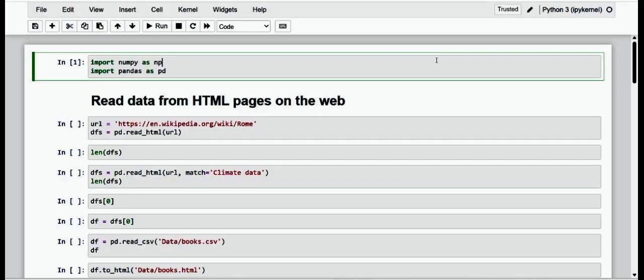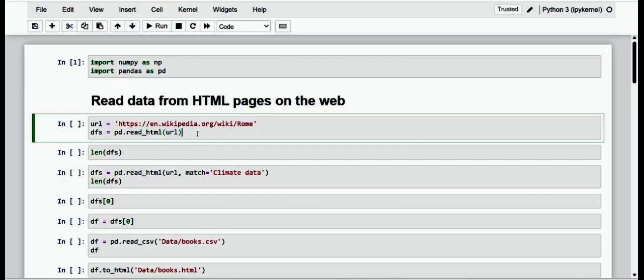Dear friends, this option truly opens the door to a world full of data and opportunities. The only flaw is that it will be necessary to know in advance what to look for. We then define a link of a page to be scanned. Here I have specified the Wikipedia page of Rome, the capital of Italy. On this page, we are particularly interested in the table containing the climatic data. So we write the URL of the page and pass it as an argument to read_html, so kindly take note of it.